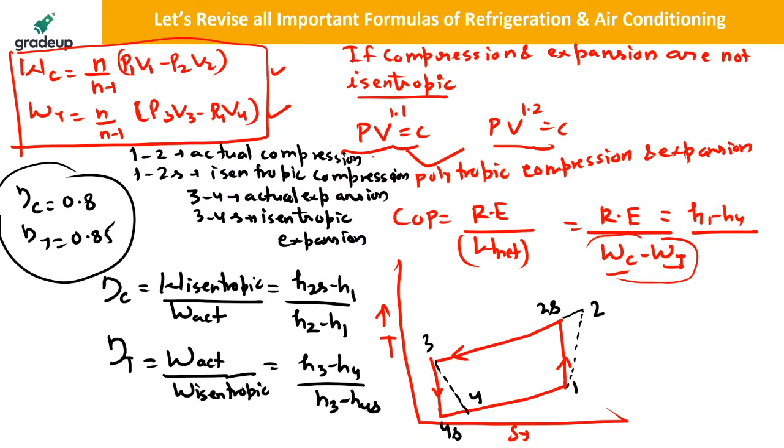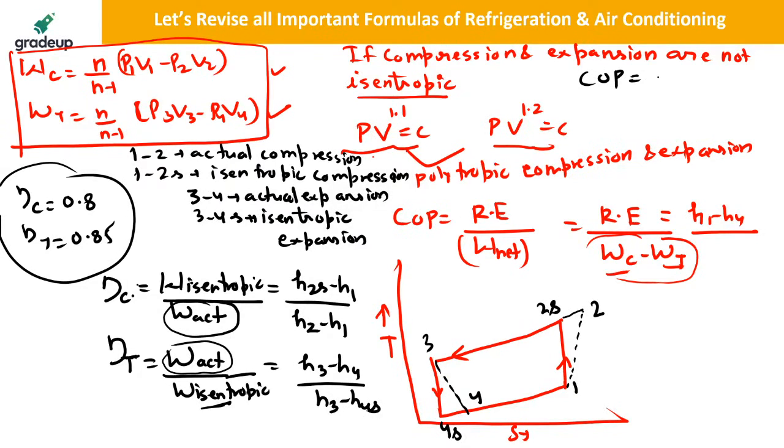Whenever you get these efficiencies, you have to do one important thing. You have to apply the formula and find the actual work. For the compressor, you find the actual work by dividing the isentropic work by the isentropic efficiency of the compressor. And for the turbine, you find the actual work by multiplying the efficiency with the isentropic work. And then you have to put these in the formula for COP.